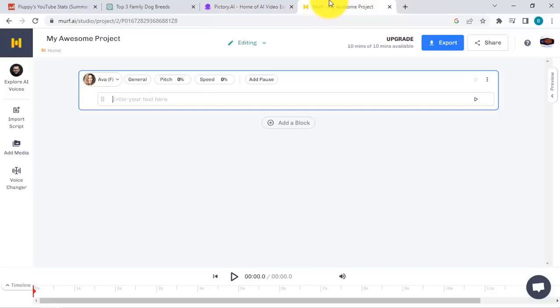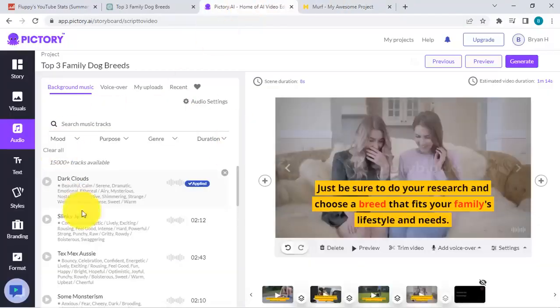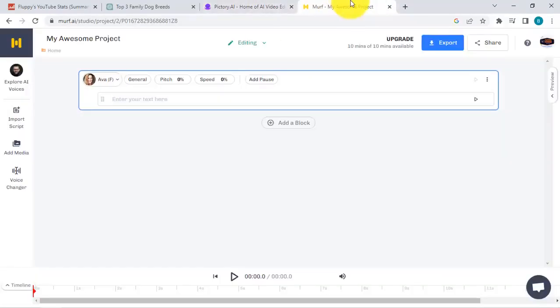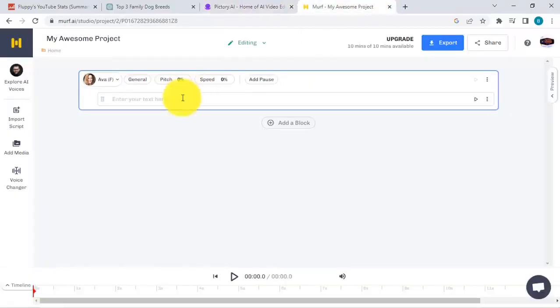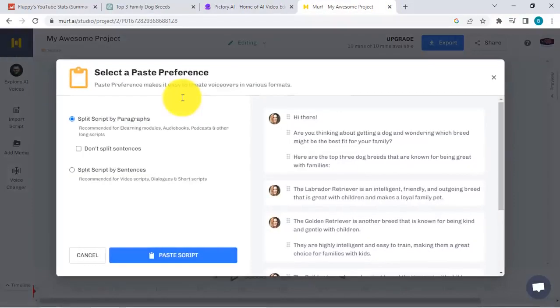So for this one, if you want to take the easier route, then it's simply easier to use an AI tool, okay, to generate the audio for you. Then what we're going to do is simply include this inside the video and you should be done. Okay, and what we will do right now is let's just get the script. Okay, I think I still have it over here, right? Let me just paste this over here and split script by paragraphs as well.